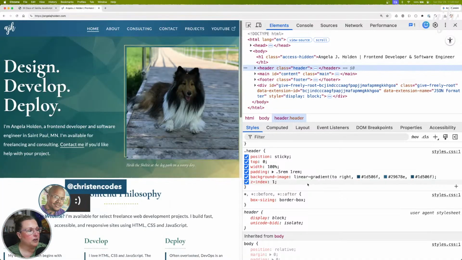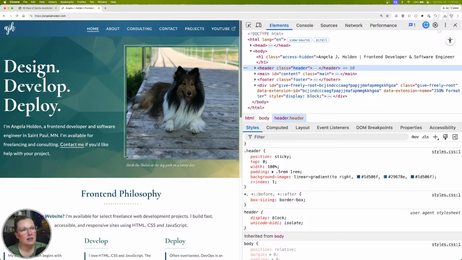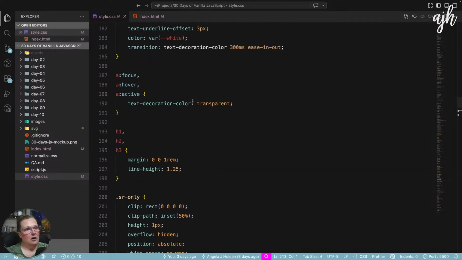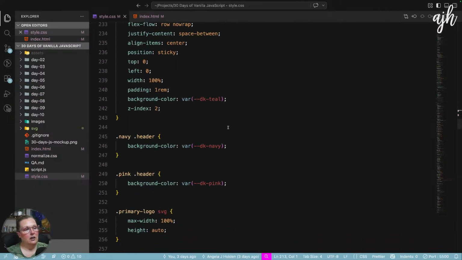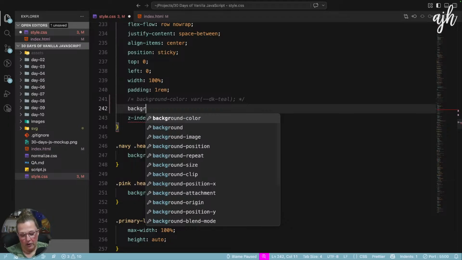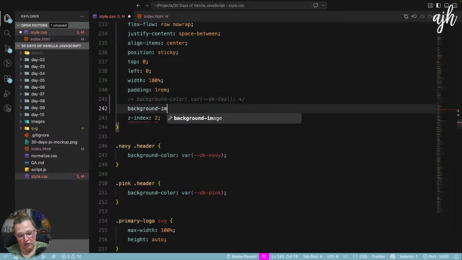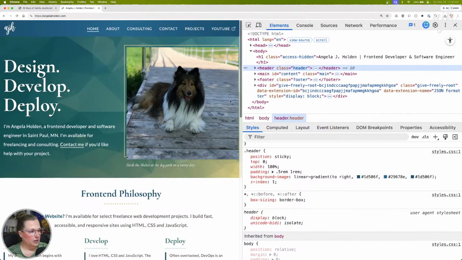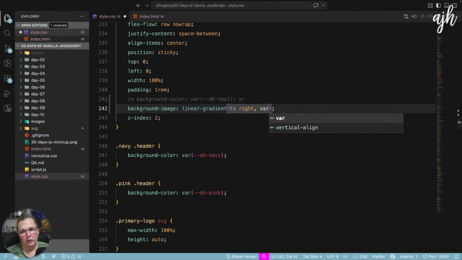Okay, so background-image, linear-gradient. We don't even have to put in stop points, right? We can just put in dark, light, dark. We're going to go to the right. I love doing linear gradients on backgrounds because it gives it a little bit of depth. So let's do that on our header right here. Right now we just have a background color. I'm just going to comment that out, and we'll do background-image, linear-gradient, and we're going to go to the right, and there is a comma, so we'll do comma, and then var,